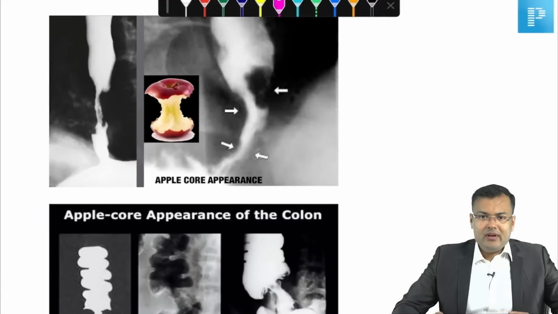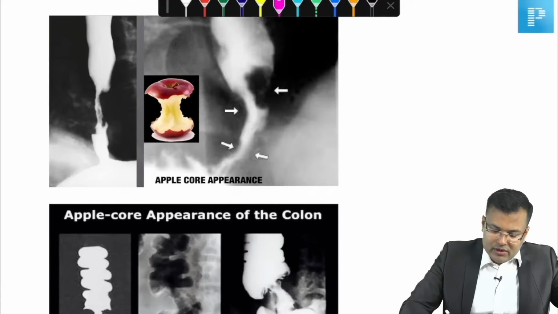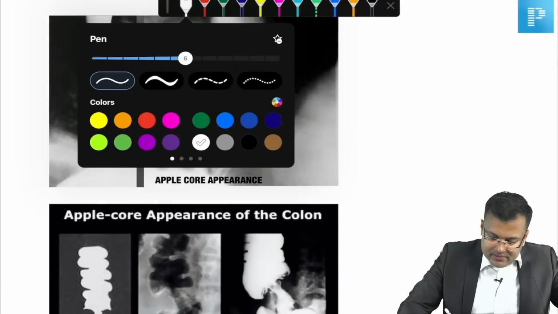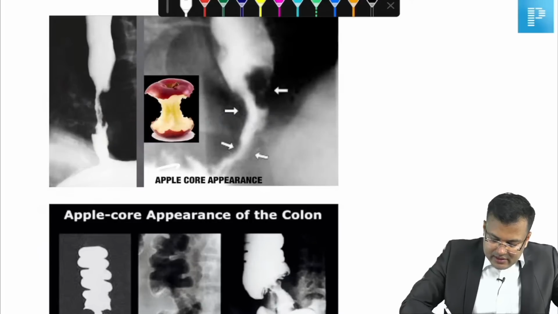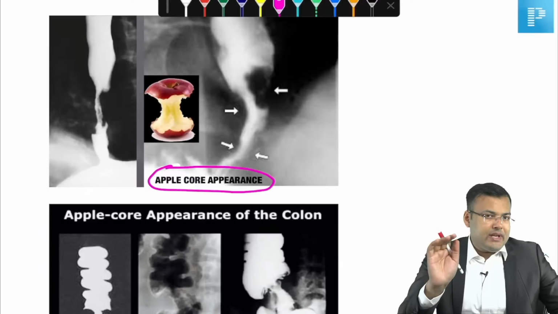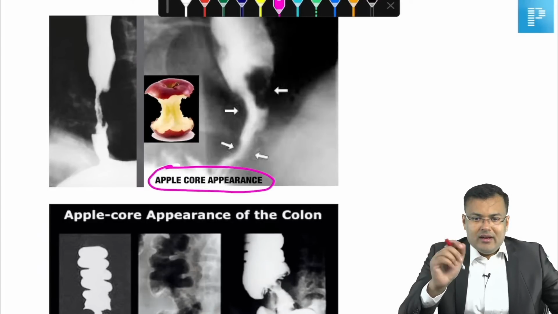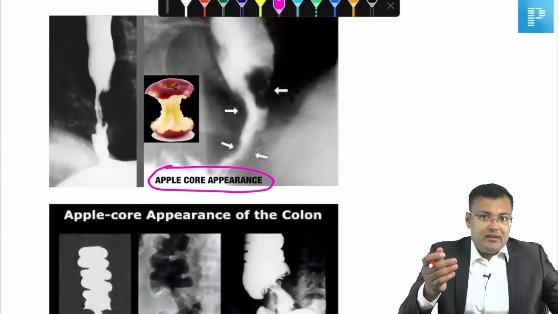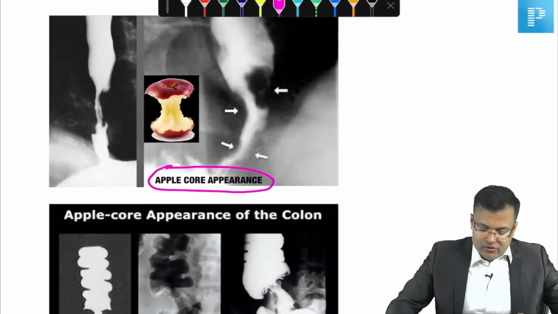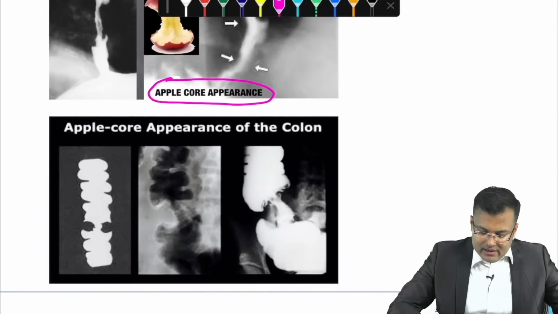Have a look. Okay guys, so you can see here, this is apple core appearance. In this image you can see, this is apple core appearance, right? Apple core appearance is non-specific. It is seen in carcinoma esophagus and also in carcinoma colon.